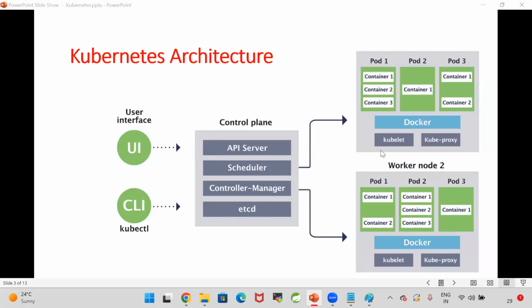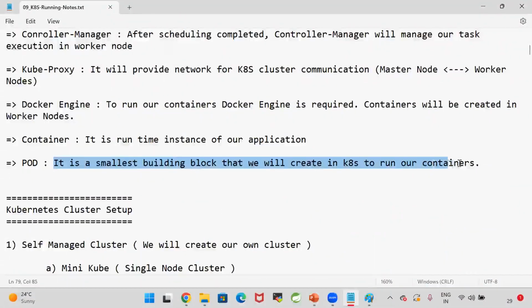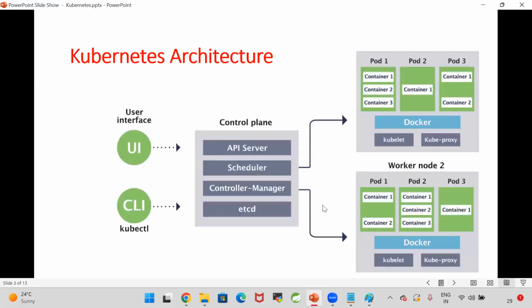Yeah. And next one, another most important thing is pod. In the Docker, everything will be represented as a container. In the Kubernetes, everything will be represented as a pod. Pod is nothing but the smallest building block that we will create in the Kubernetes to run our containers. So when we have a Docker image and we run it, then a Docker container will be created. When we ask Kubernetes to run our application, Kubernetes will take the Docker image and create a container inside the pod.